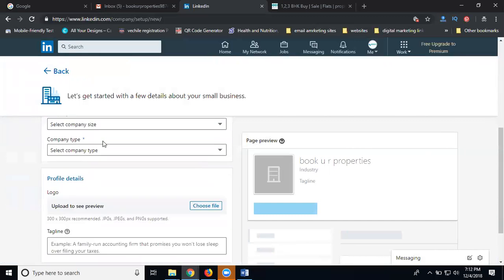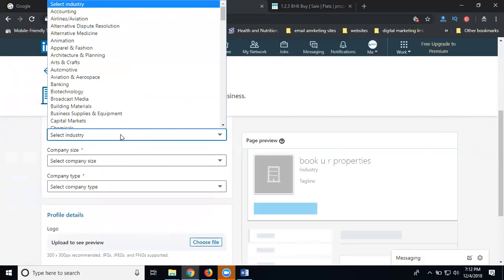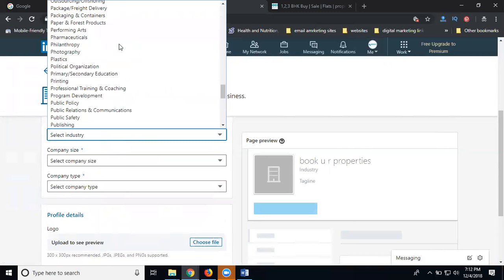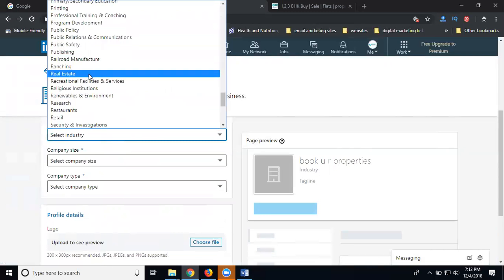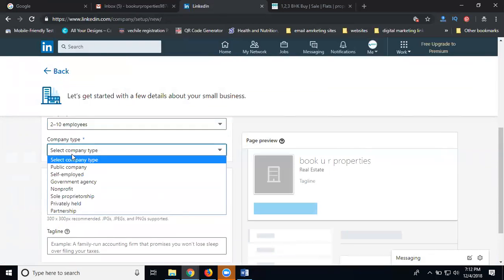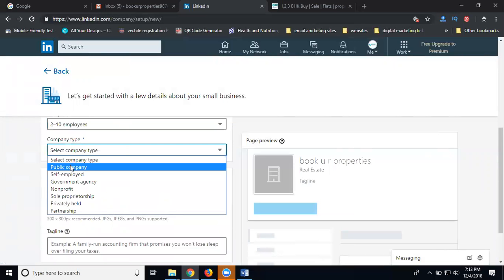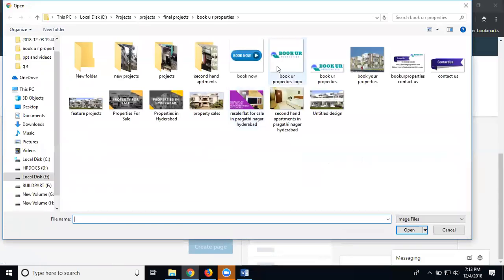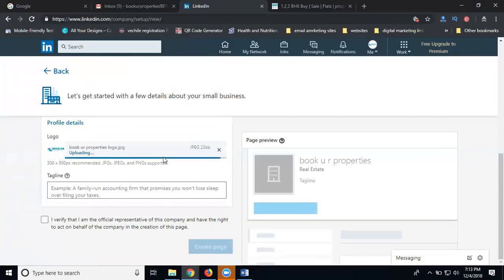So I'm searching for the industry. The industry is real estate. You can search for it, and if it's there, select real estate. Company size will be 2 to 10. The company type is a public company. After that, select your logo, choose your file. Done.